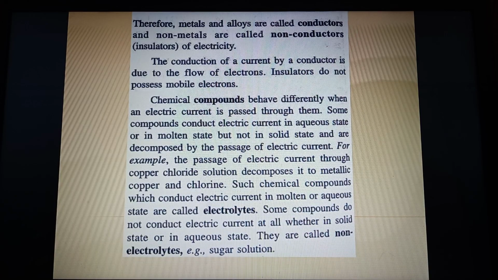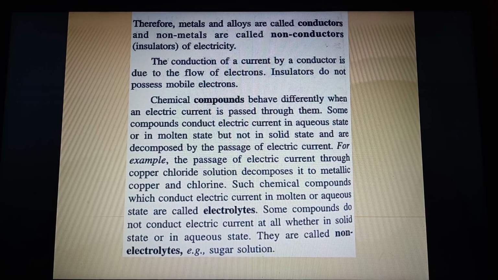Now metals and alloys are called conductors and non-metals are called non-conductors. Please underline, this may come as a fill in the blanks, that metals and alloys are dash, non-metals are dash. Non-conductors are also called insulators.